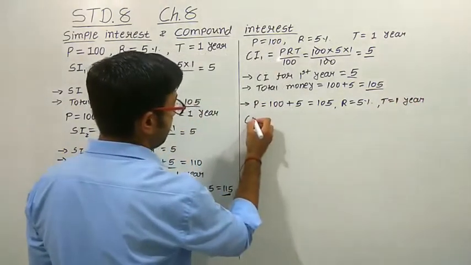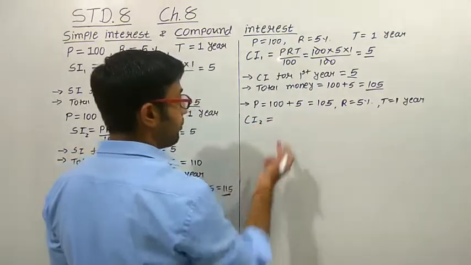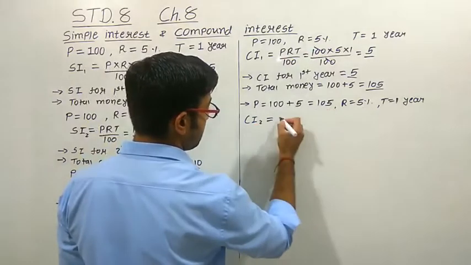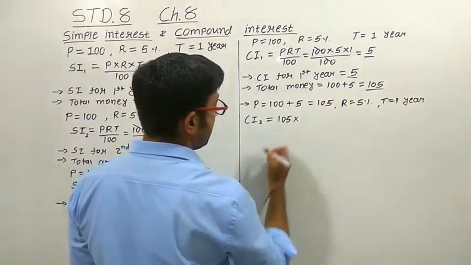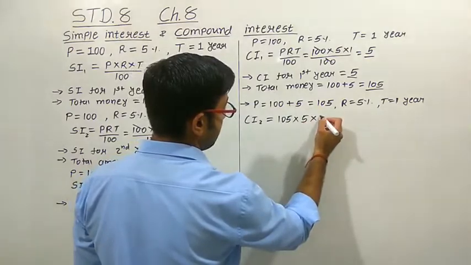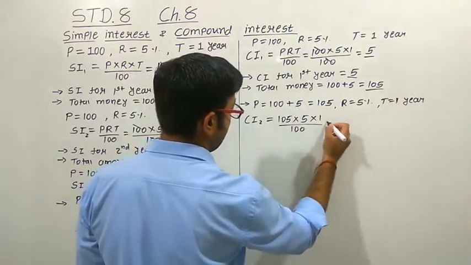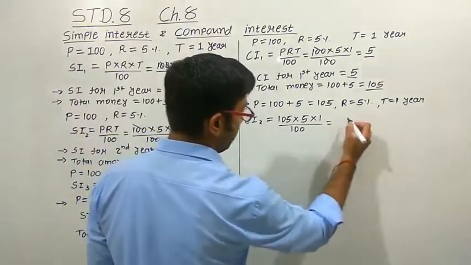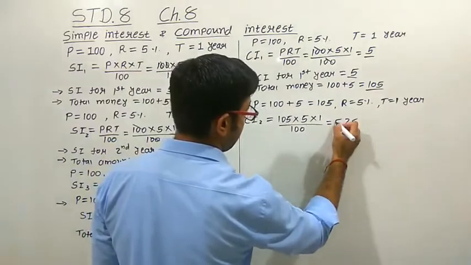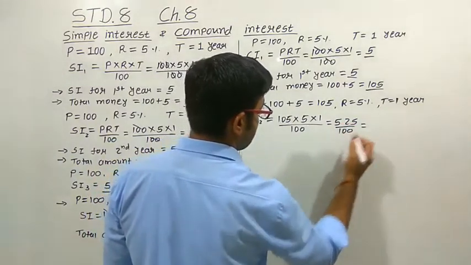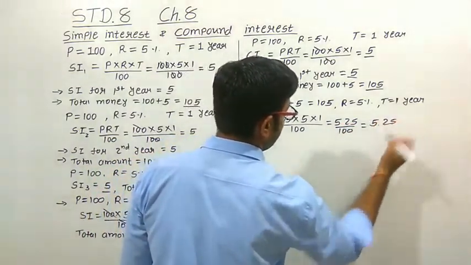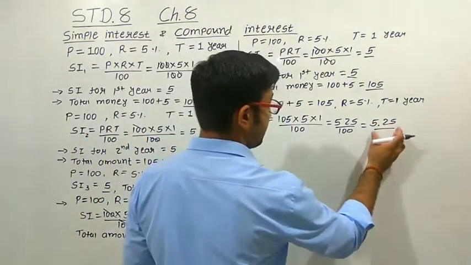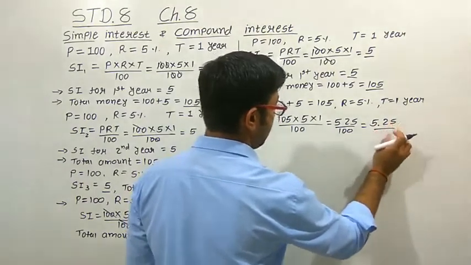So now what will be the compound interest for the second year? The formula is the same, PRT upon 100. At this time the principal amount is 105, rate is 5, time duration is 1, upon 100. Now when we calculate this, we get 5 5s are 25 and 5 1s are 5, upon 100. So the amount we are getting here is 5.25. See, there is a change. For the second year, the compound interest is 5.25.